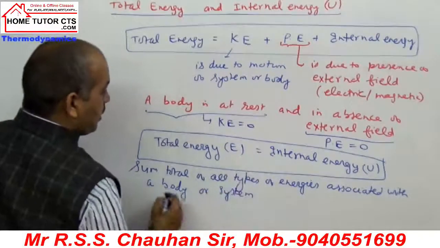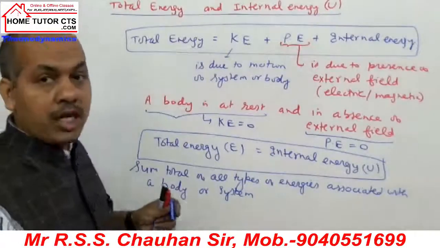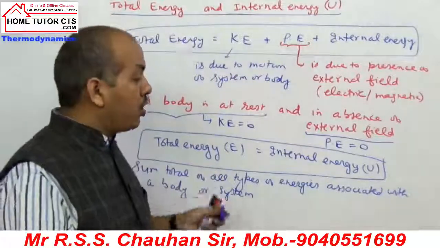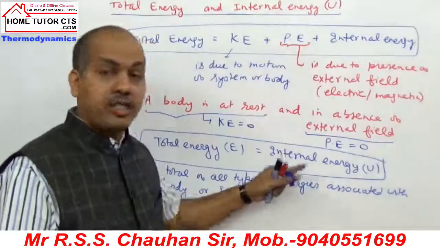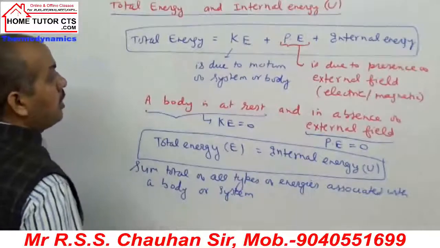Body or system means it can include all kinds of kinetic energies, all types of kinetic energies, all kinds of potential energies as well. They can be included in the term of a system's internal energy.